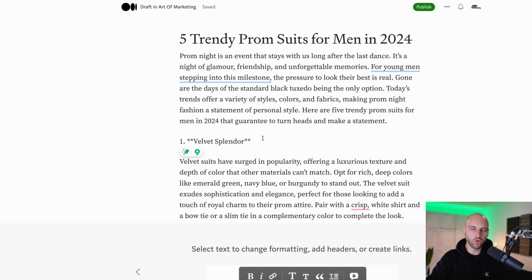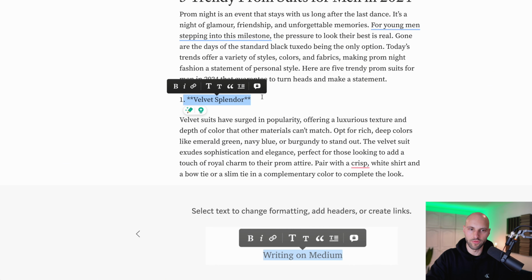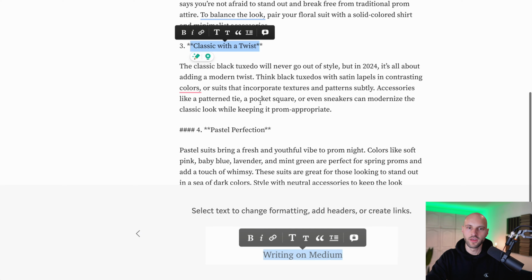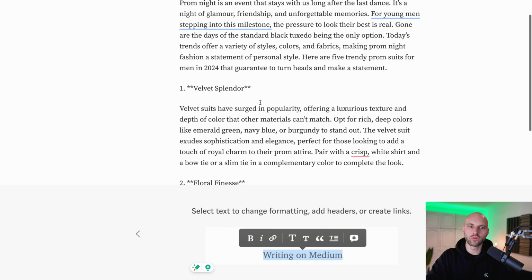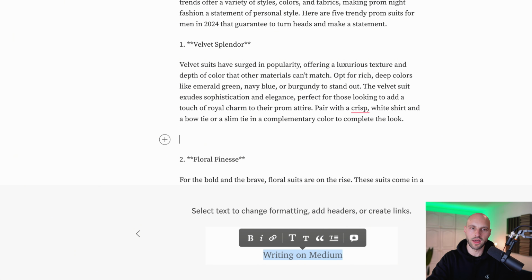You got the point. So now, how do you actually make money? Beneath each of these categories, Velvet Splendor, 4 Finesse, a Classic with a Twist, what we're gonna do, we're going to type a sentence below all of these paragraphs, and I'm going to type check trendy suits here. I'm gonna point with a finger like this.